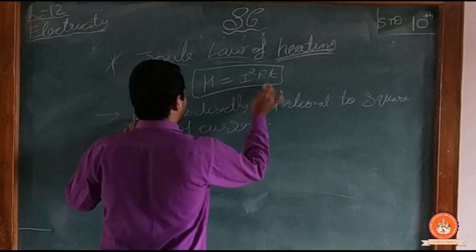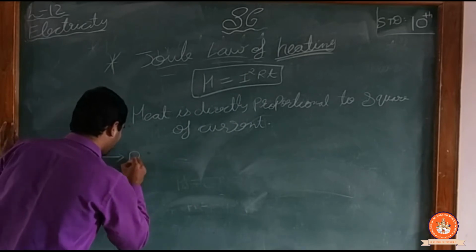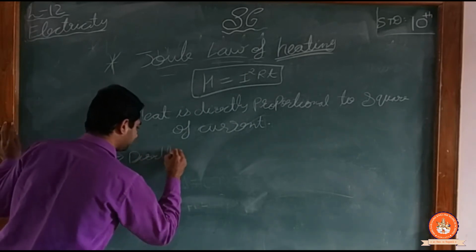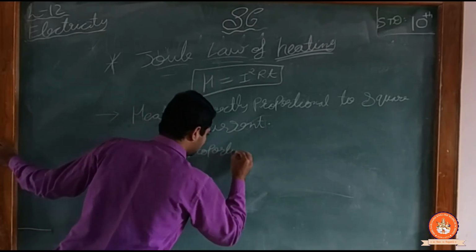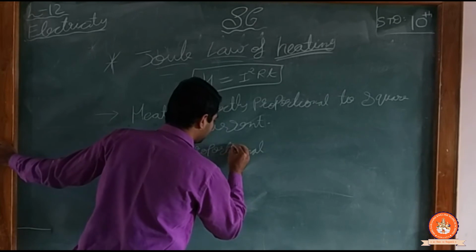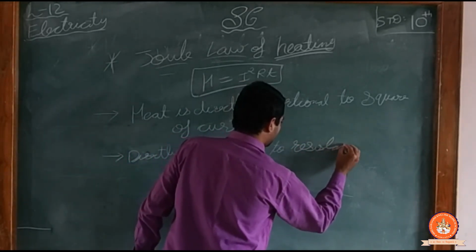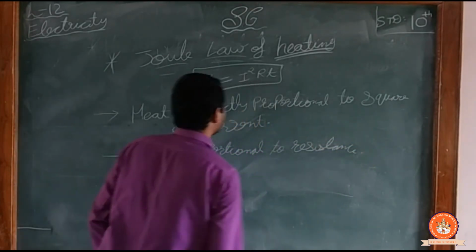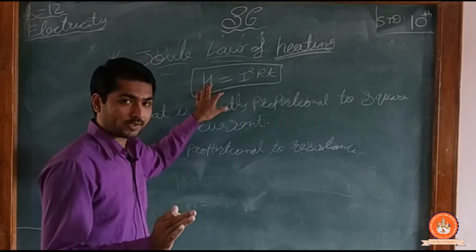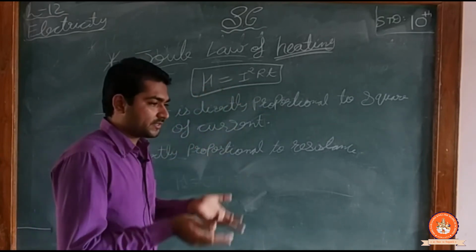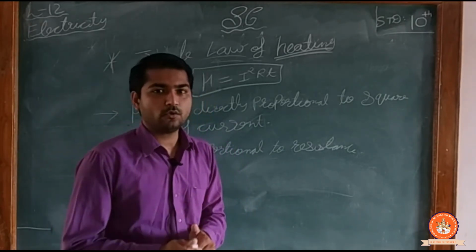And the second one is that heat is directly proportional to the resistance. The more resistance there is, the more heat will be produced. So for that we understand that it depends upon the types of material.